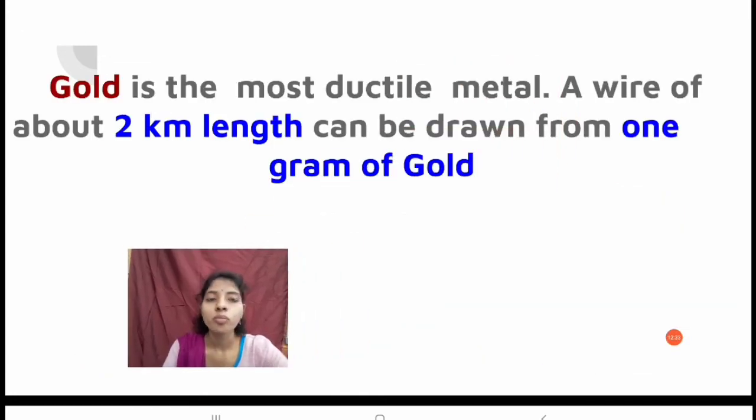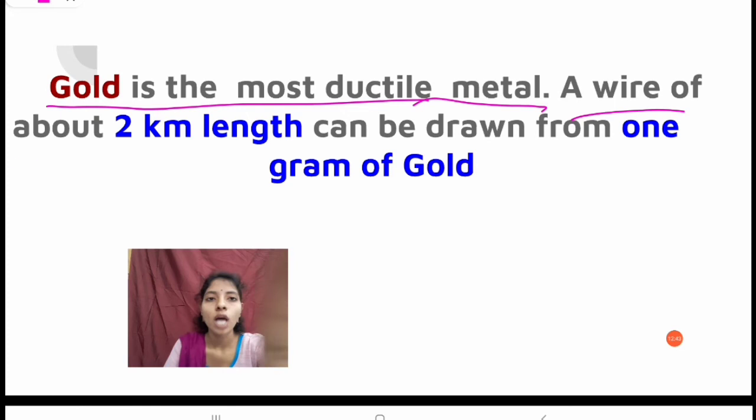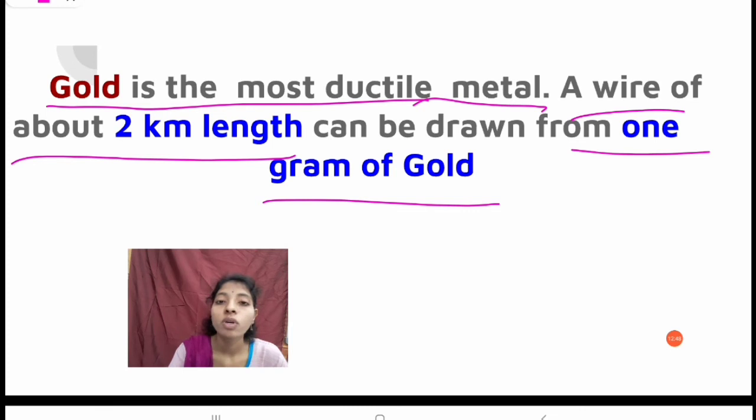From the gold, we can see that gold is the most ductile metal. A wire of about 2 kilometer length can be drawn from 1 gram of gold. So that much ductile nature is there for gold. So we can say that metals have ductile nature. That's why from the big copper block we can get very thin wires, right?